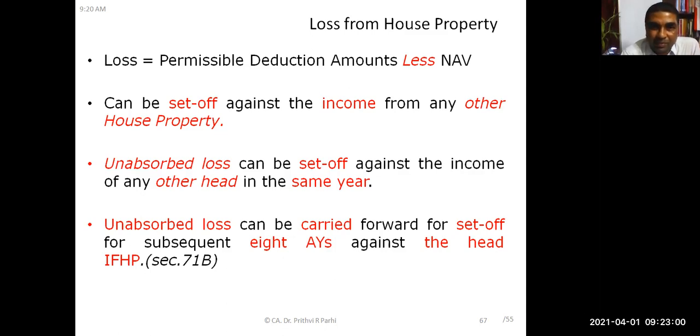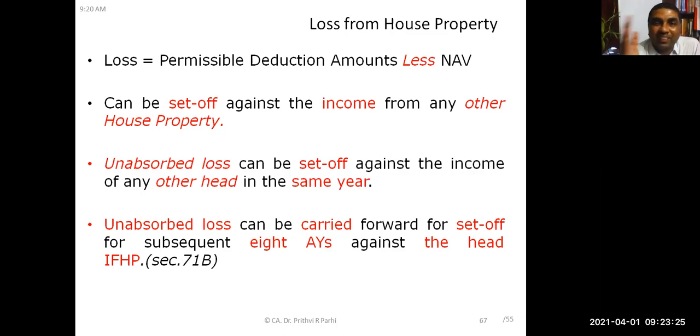Okay. And you already know, in case of self-occupied house property, this loss can be maximum up to 2 lakh rupees. Because no other deduction is allowed, only one deduction is allowed, that is interest on borrowed capital. And the maximum cap is 2 lakh rupees. That is in case of self-occupied. But in let out property, there is no cap.